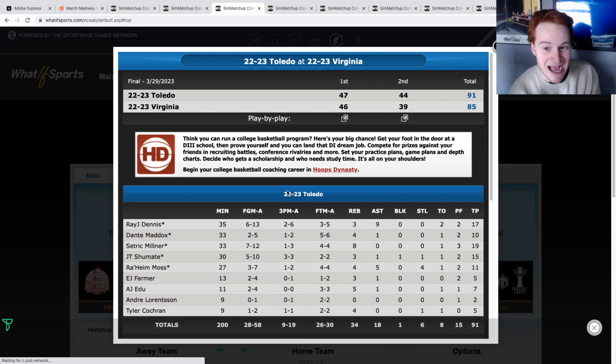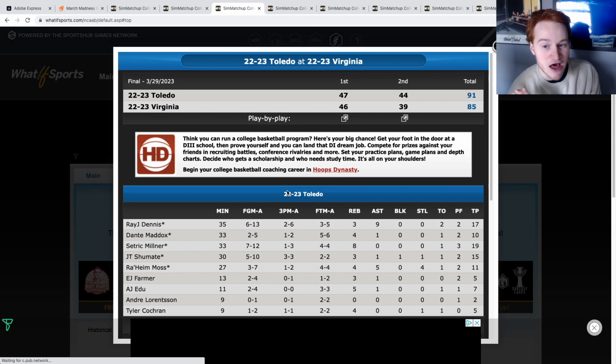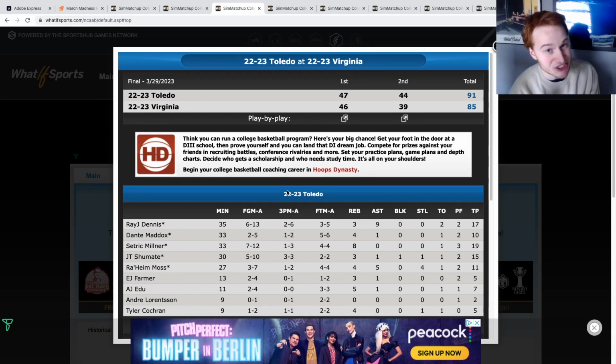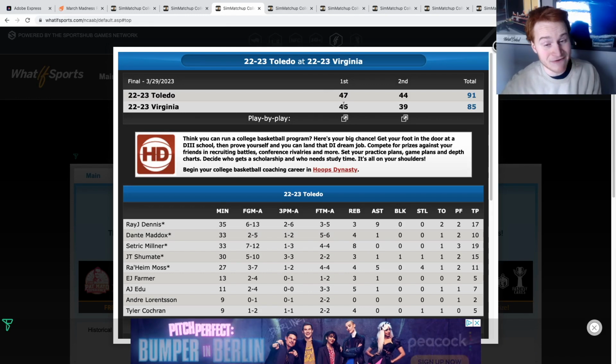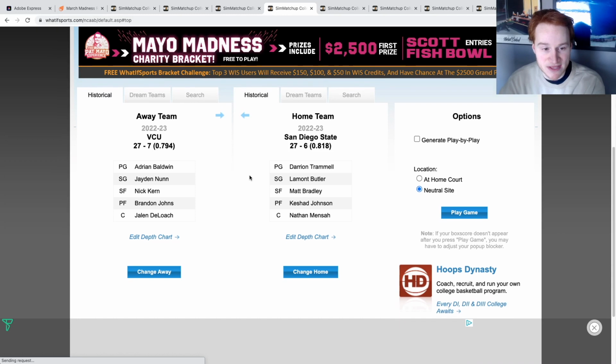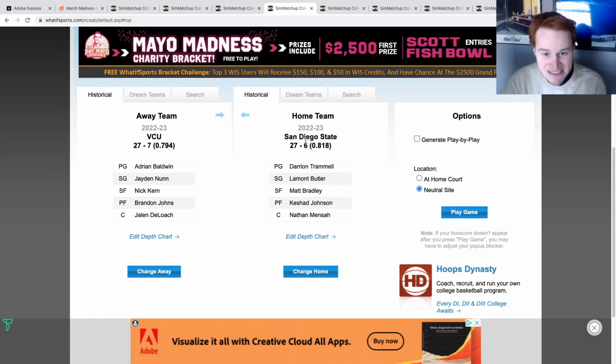So Virginia gets upset by a 13 seed in real life and in the simulation, because the model knows, it understands Virginia against Toledo. This is an offensive-minded team, and what a high-scoring first half, 47-46. I find that very hard to believe, that Virginia would be involved in that high scoring of a game, but they do win. Next, we have VCU taking on San Diego State.